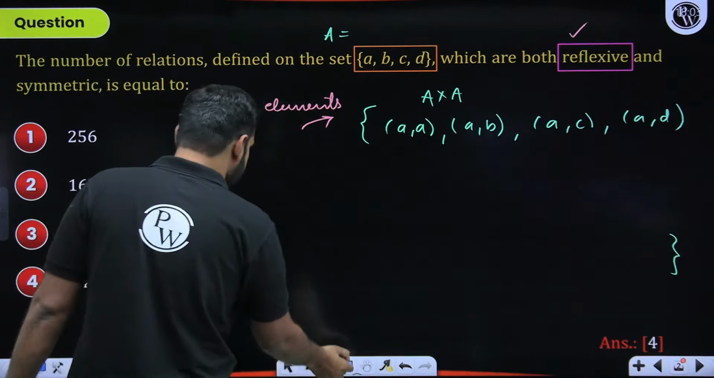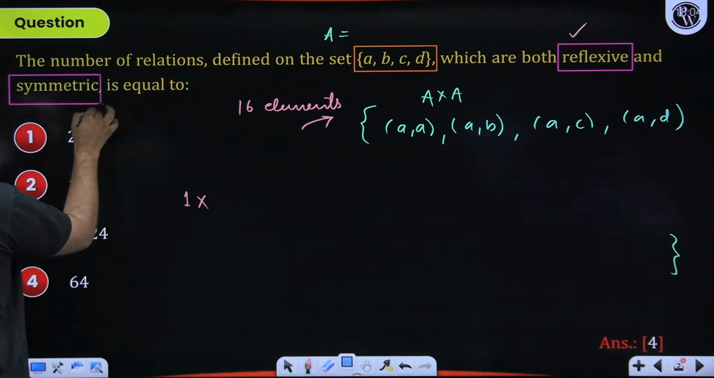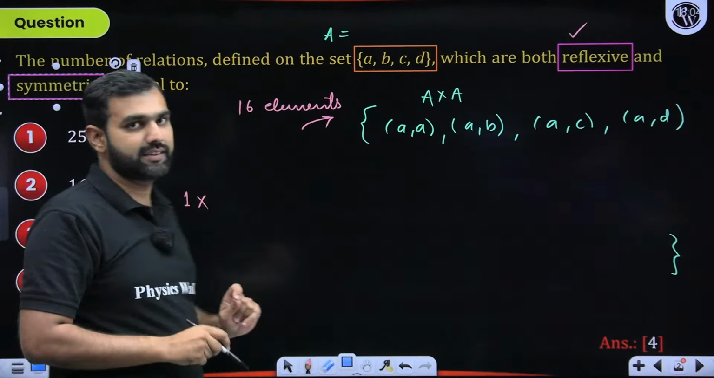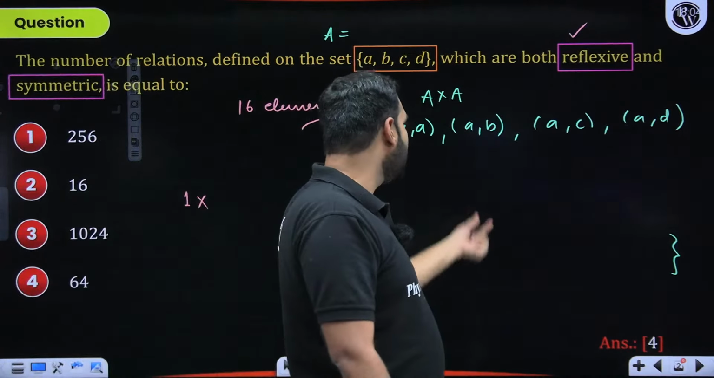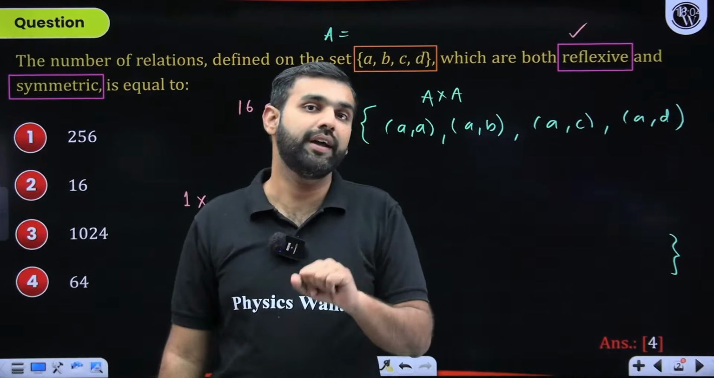Now, what about keeping it symmetric? How do we ensure that it is symmetric? Please understand, symmetric means what? If you are taking (A, B), then (B, A) is supposed to come.